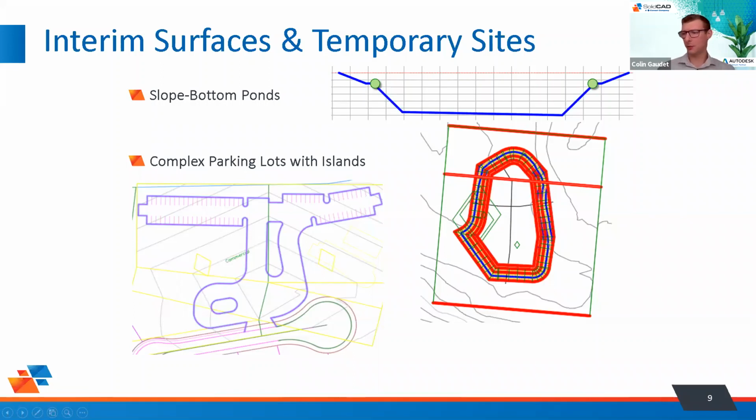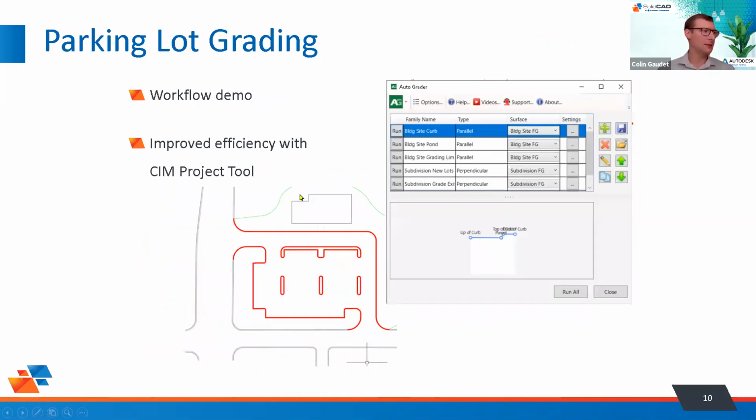As I switch into Civil 3D here, we're going to take a look at parking lots, more particularly this parking lot. We'll take a look at how to do that interim surface and how it can speed up our design. Then we'll take a look at some of the CTC tools, so AutoGrader, and how AutoGrader can even more speed up this process and avoid some of the headaches of iterations that we go through.